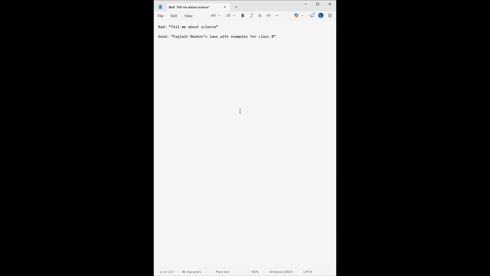Okay, so during the ChatGPT walkthrough, we talked about two examples. One is a bad example and the other a good example of prompting. The bad one was "tell me about science," and the good one was "explain Newton's laws with examples for class 8." We'll use these two examples to start with and see how ChatGPT returns a response for these two different examples.